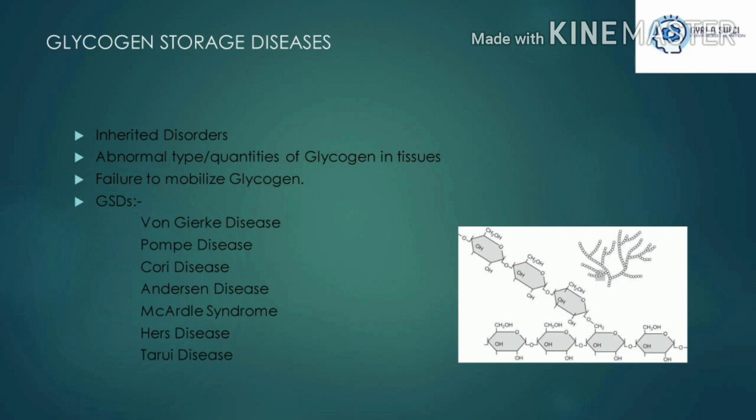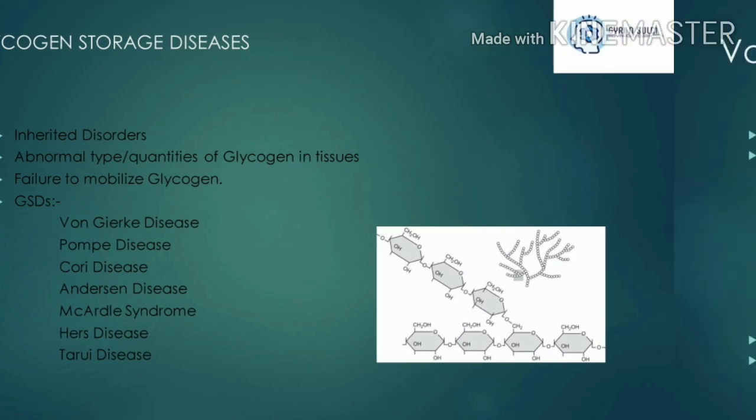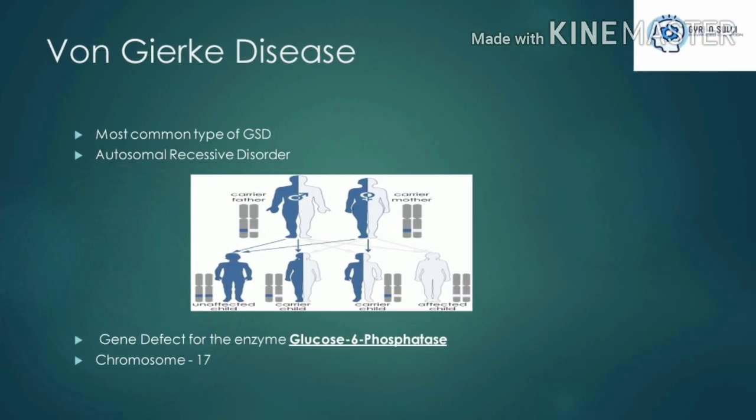Now, there are various types of glycogen storage diseases like von Gierke disease, Pompe disease, Cori disease, Anderson disease, McArdle syndrome, Hers disease, and Tarui disease. Now, von Gierke disease is the most common type of glycogen storage disease. It is an autosomal recessive disorder, which means that two copies of the gene are necessary to have the trait, one inherited from the mother and one from the father.